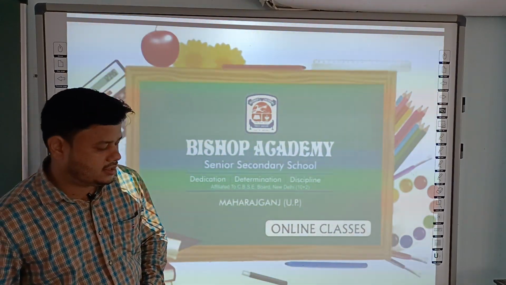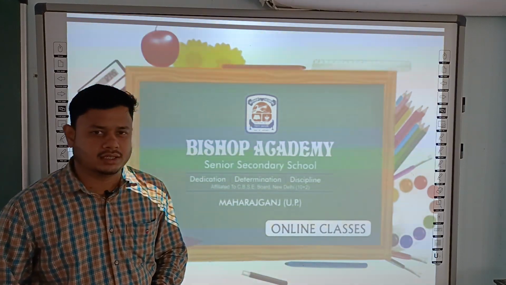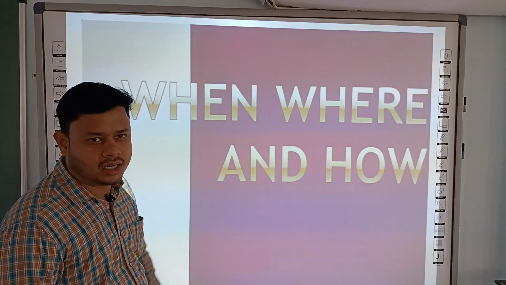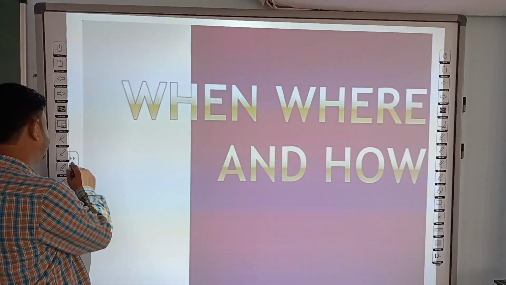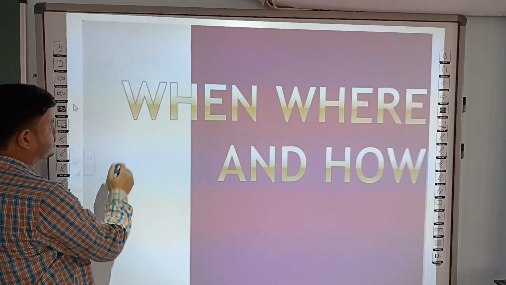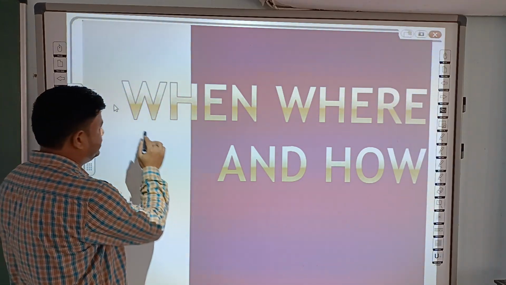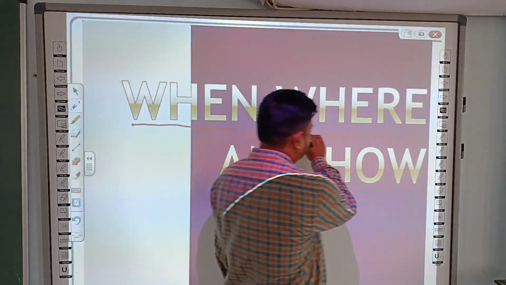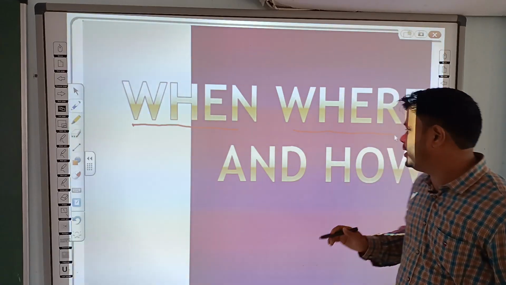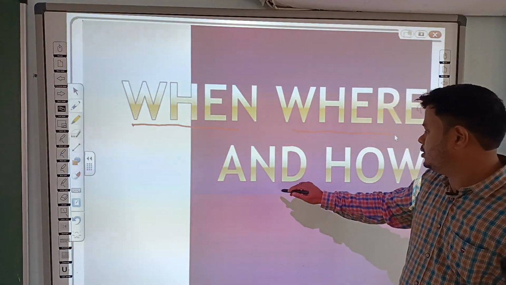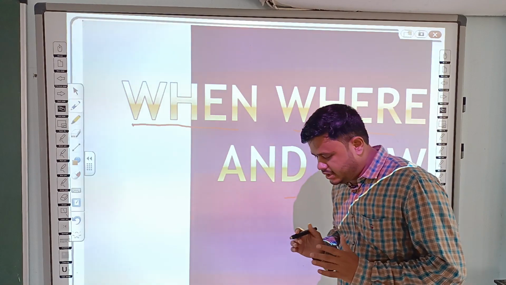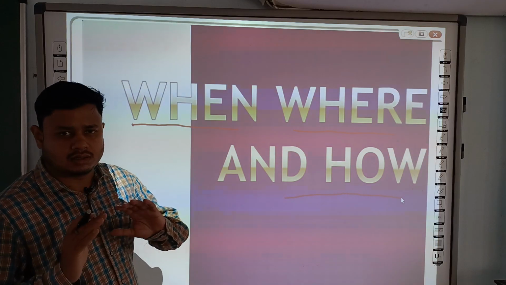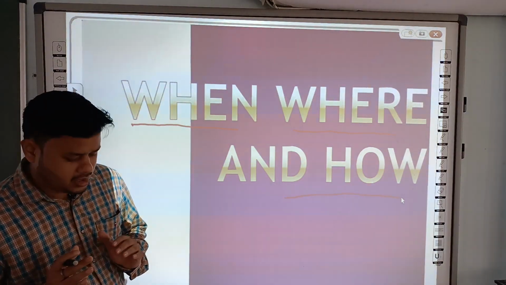We have completed 2 lessons in geography, and now today I am going to start the first lesson of the history portion, and that is When, Where and How. So this is the first lesson of history, and in this part we will see the process of development of India, the location of India, and how India developed to the present situation. In ancient times the boundary was not the same as we have today.